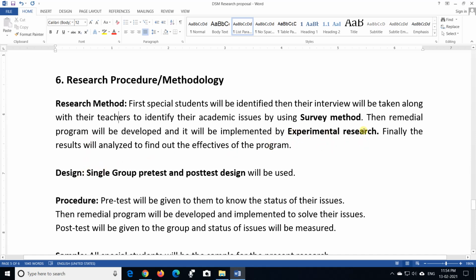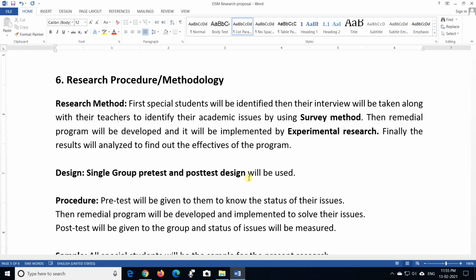Because experimental research has been used, there should be a design for the research, and that is the single group pre-test post-test design. It means what? A whole class or all the special children will be selected and put in a particular group. There, first the teacher will give them some test and find out the status of their problems.